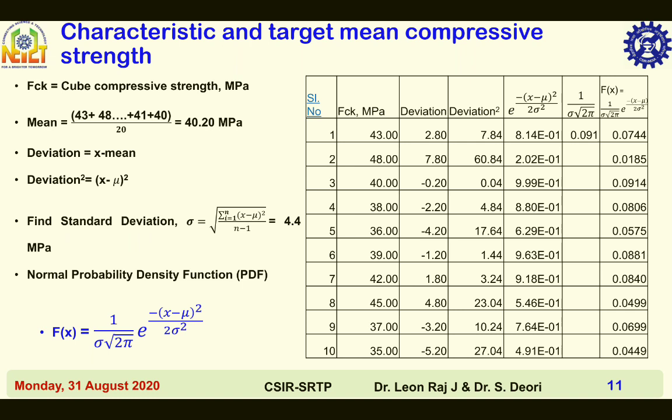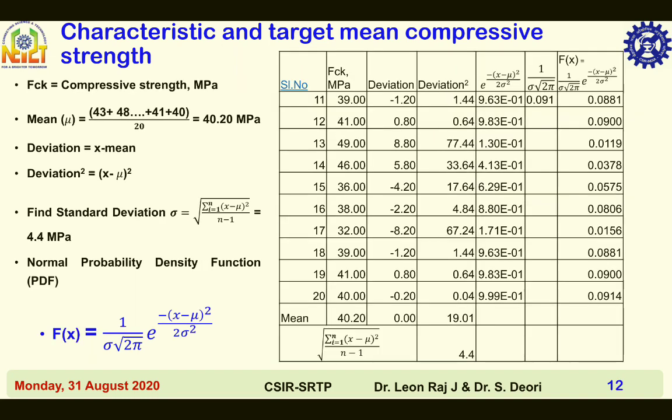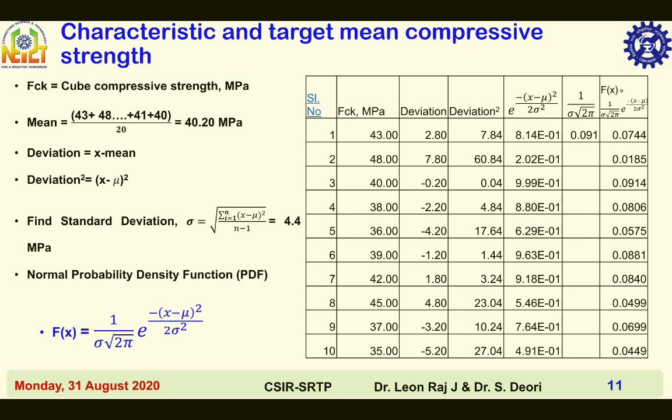An example for calculating the mean, standard deviation, and normal probability distribution function values are given in this table. FCK equal to cube compressive strength in MPa, mean equal to 43 plus 48 plus 40 plus 38 plus 36 plus 39 plus 42 plus 45 plus 37 plus 35 plus 39 plus 41 plus 49 plus 46 plus 36 plus 38 plus 32 plus 39 plus 41 plus 40 divided by 20. So that is mean value 40.20.